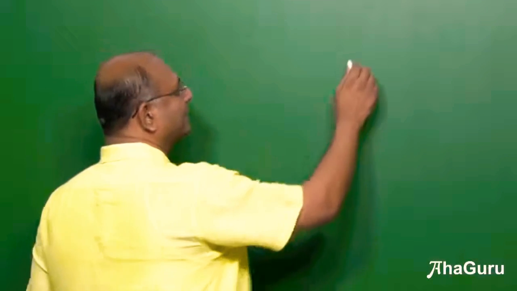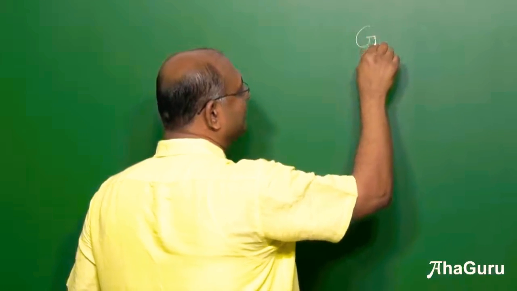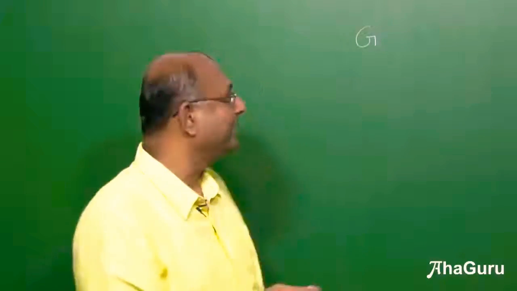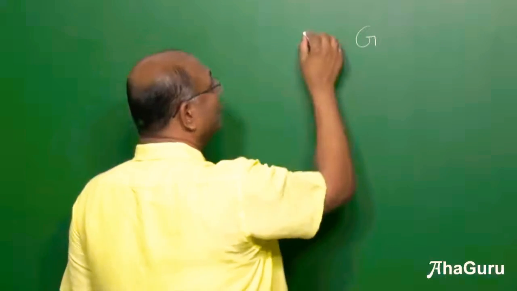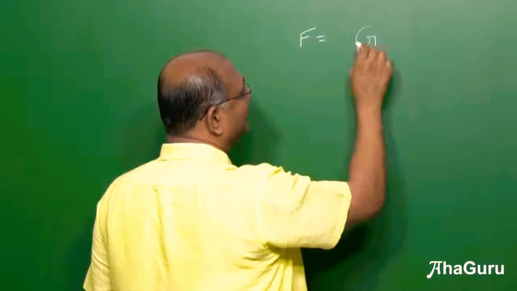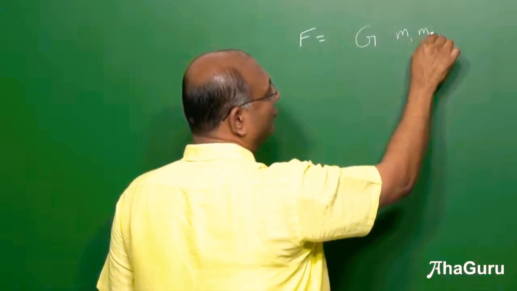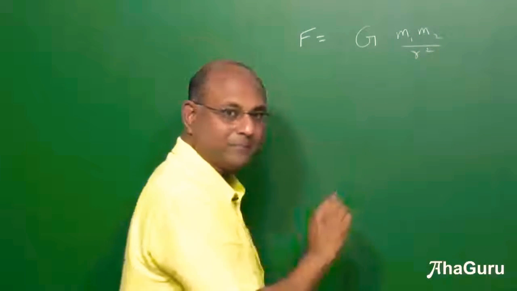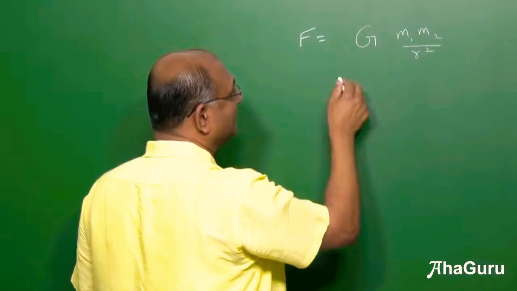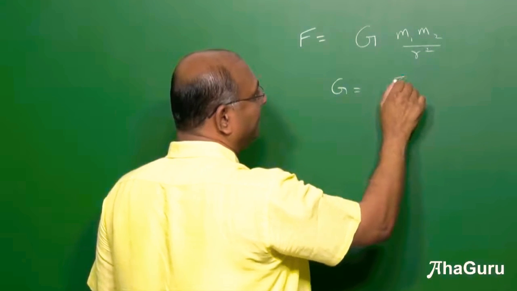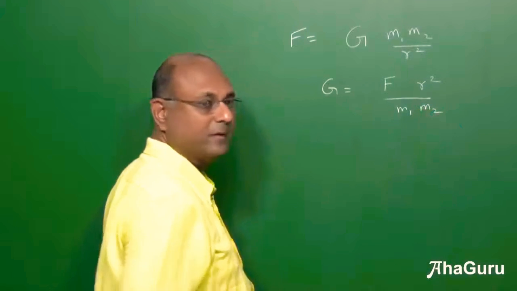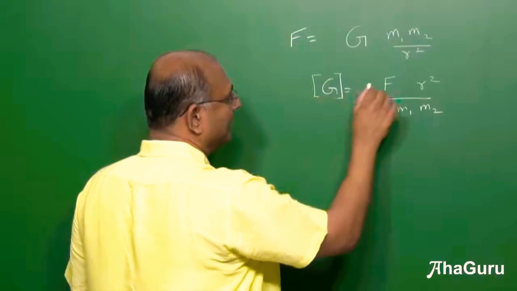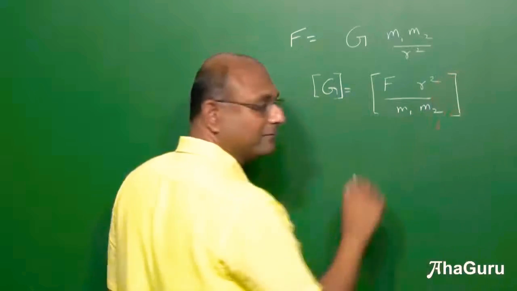Let us now find the dimensional formula for G. G is the constant that comes up in Newton's law of gravity, right? So I want the dimensional formula for G. You know that F, gravitational force, is G m1 m2 by r square. Now I want the dimensional formula for G, so let us first write G as F into r square by m1 m2. Dimensional formula for G is the same as the dimensional formula of this thing.